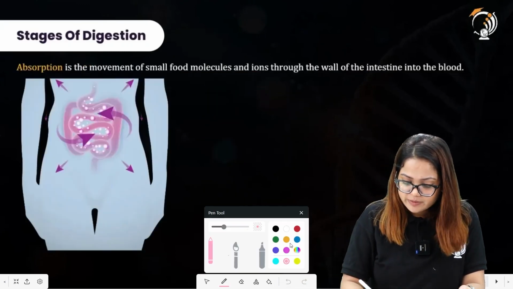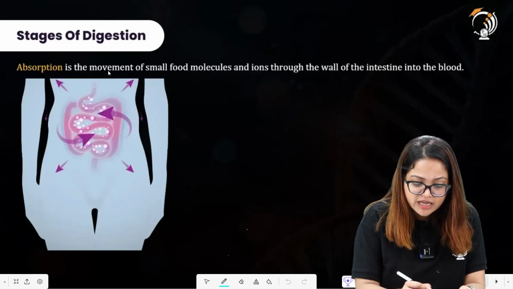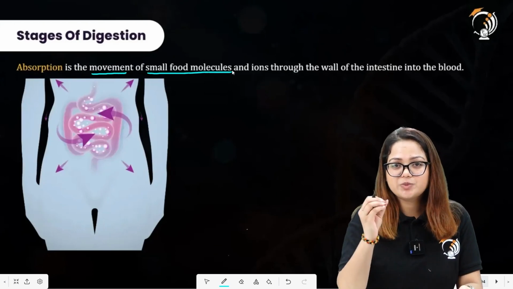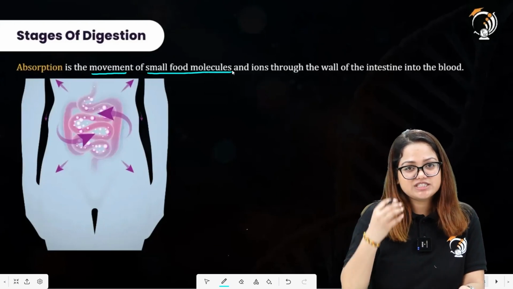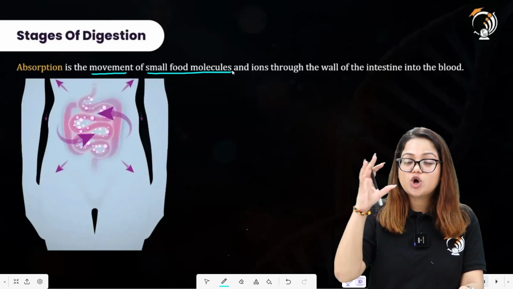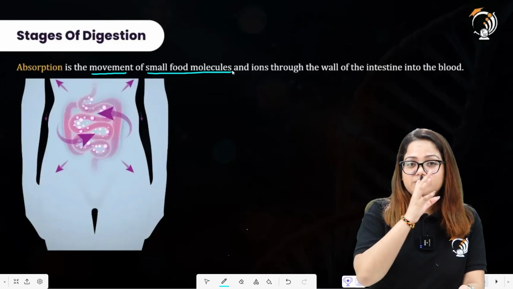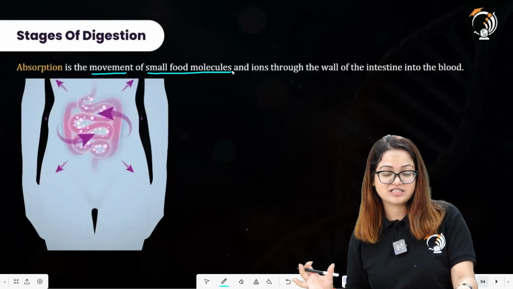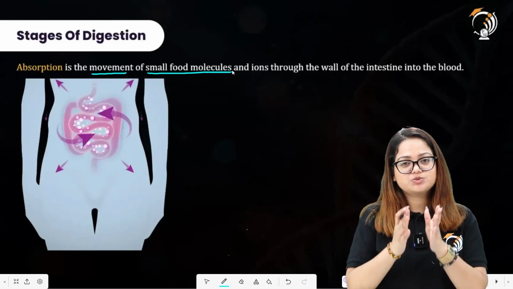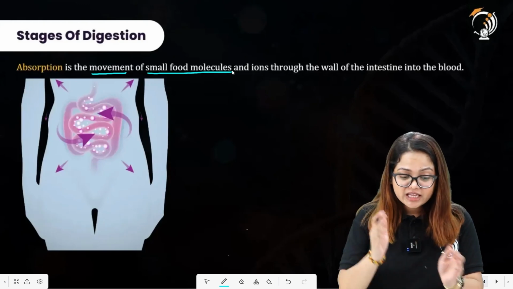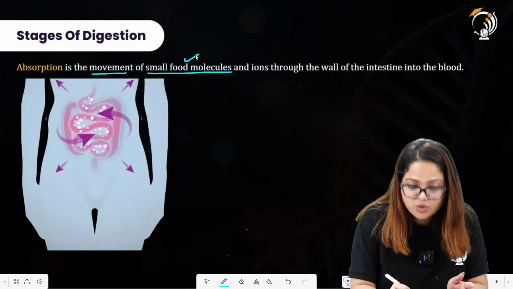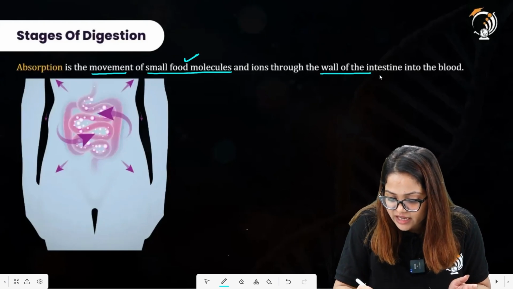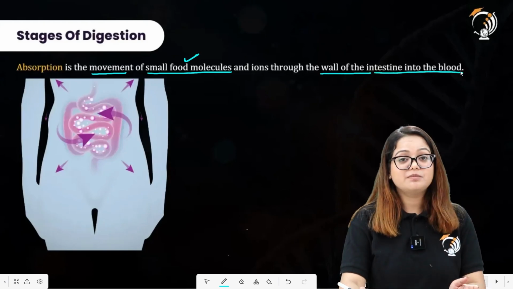There is this process of absorption, and what do we mean by absorption? Absorption is the movement of small food materials. Now students, what had happened actually, we ingested the insoluble large complex food materials. We broke down these large insoluble food materials into smaller soluble food materials. Since we have now obtained the smaller soluble materials, there will be absorption of these small food materials into the walls of the intestine. These are surrounded by the blood vessels.